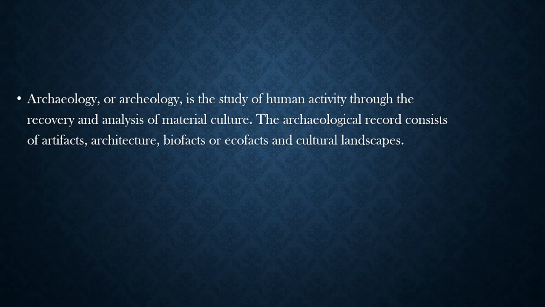In the same way, archaeologists are also finding some details about this Harappan civilization through artifacts, architecture, biofacts, and ecofacts. Then, what are all these? Artifacts are things which were available in that particular geographical area, and those are all related to one particular period.